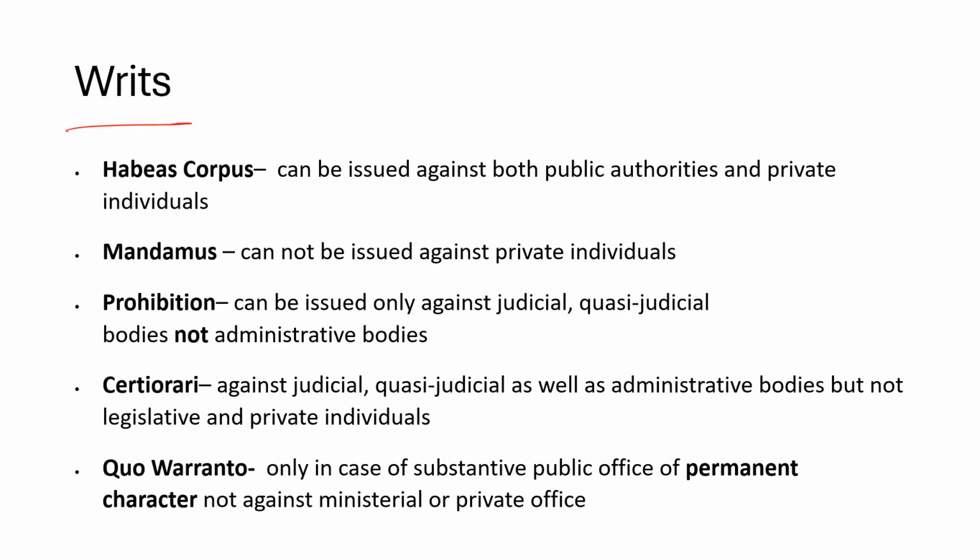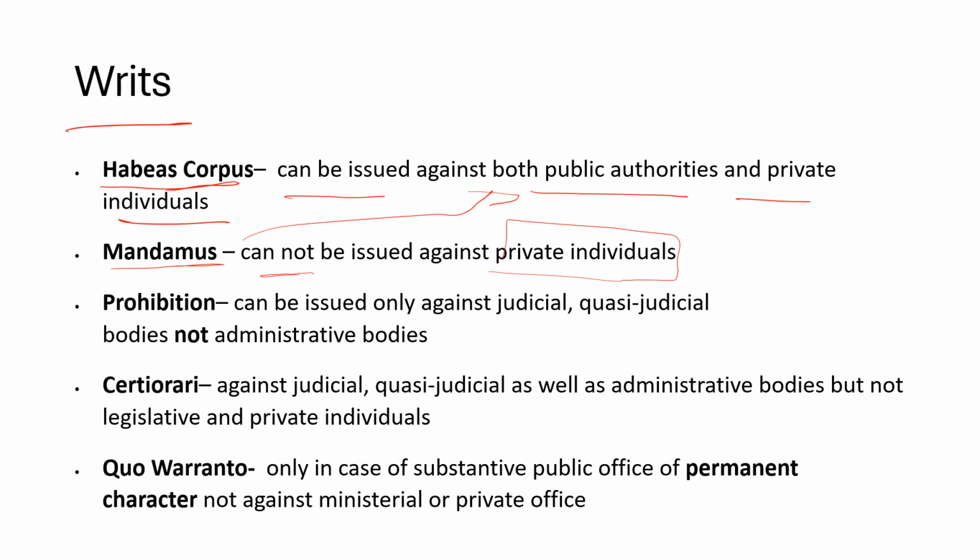Then writs, Article 32. I think this is again a very important and confusing area. So habeas corpus, right? What does habeas corpus mean? Show me the body. This can be issued against both public authorities and private individuals. Literally anybody, the court can issue a habeas corpus. However, mandamus, we command. This cannot be issued against private individuals. It can be issued only to public authorities, okay?